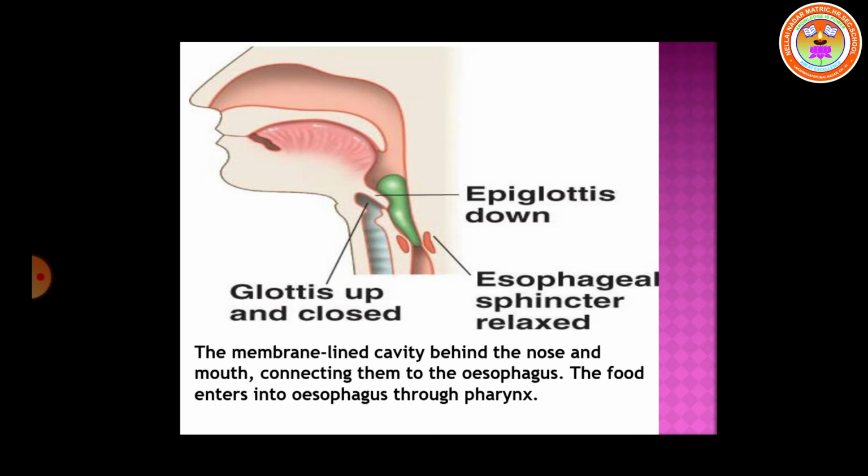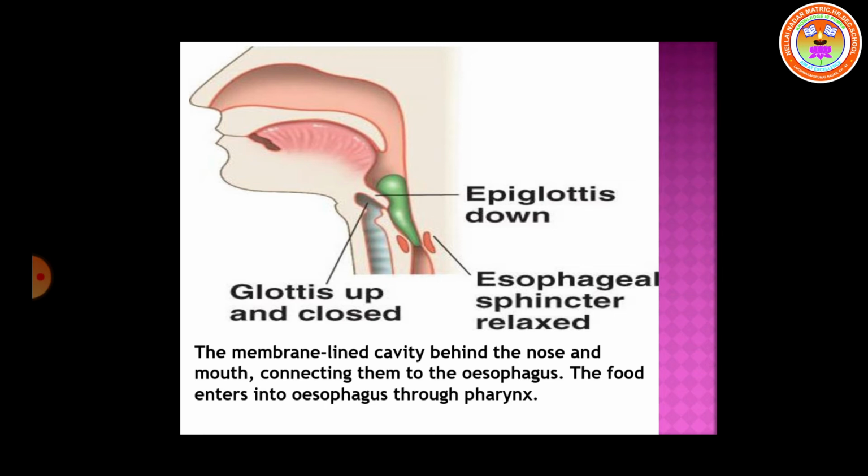But here there is an important structure called the glottis. The glottis is an opening found behind the pharynx. It is guarded by a flap-like or lid-like structure called the epiglottis. The epiglottis prevents food particles from entering the windpipe or trachea.